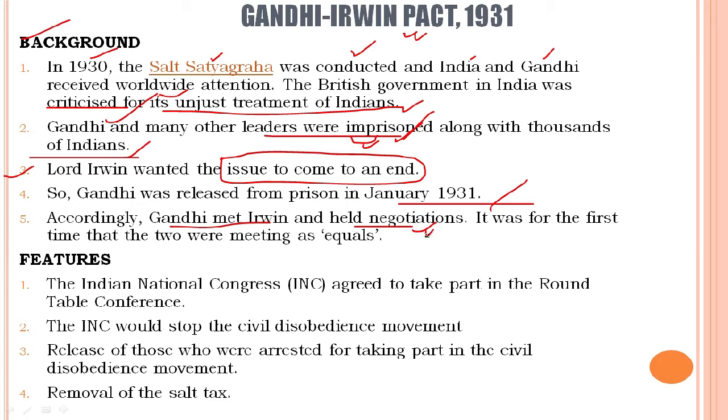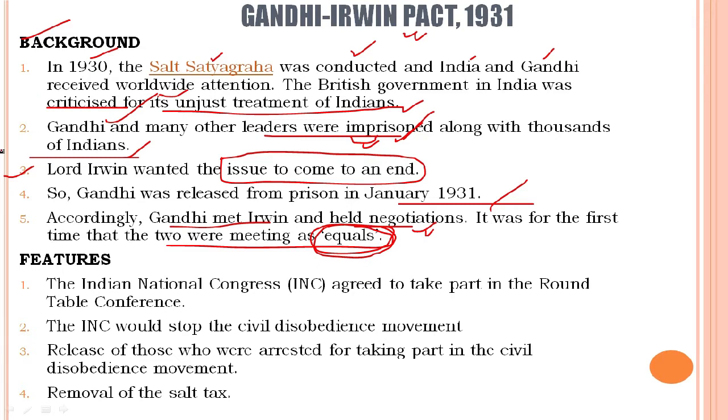A letter was sent to Irwin. He didn't negotiate at that point of time. This time he is negotiating when he is being criticized at the international level. So it was for the first time that the two were meeting as equals. Equals means in equal capacities. No one is to be considered inferior to anyone else.